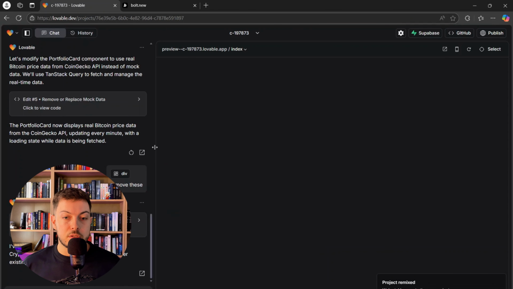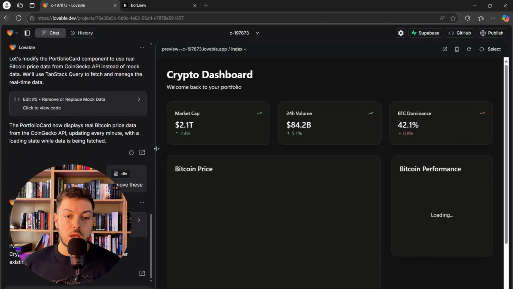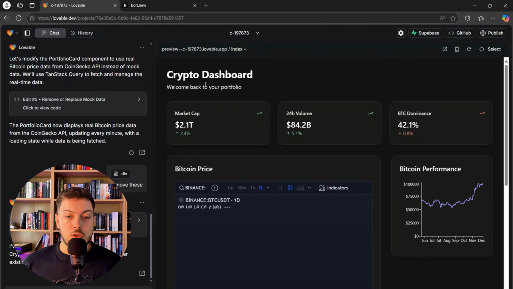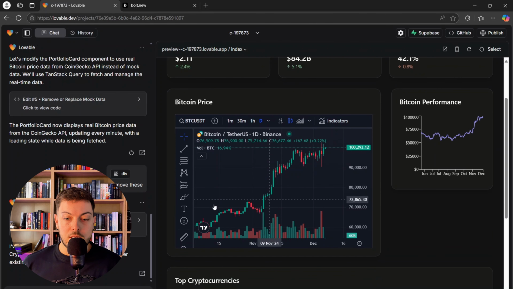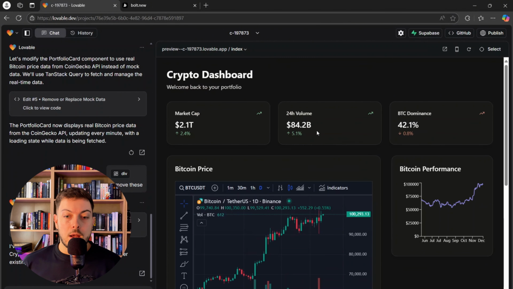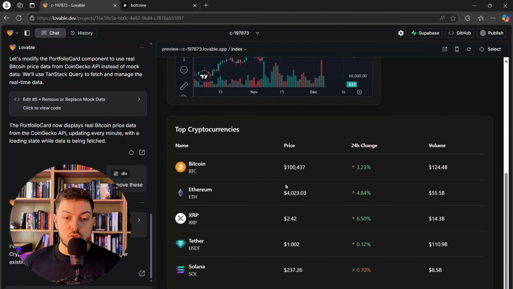So I'm just going to load up this builder here for this crypto coin app and just quickly show you how it looks. So yeah, you can see the crypto dashboard loads quite quickly, and it's a full-on dashboard like you would see if you use Binance or Coinbase or any of those. And yeah, you can use this as your starting point. Bitcoin just hit over $100,000 this week, so this came to my mind.